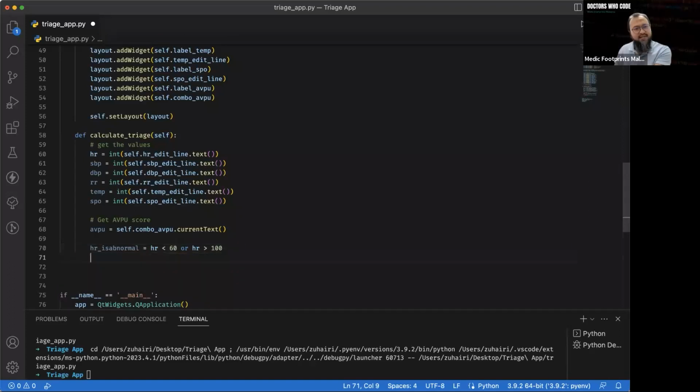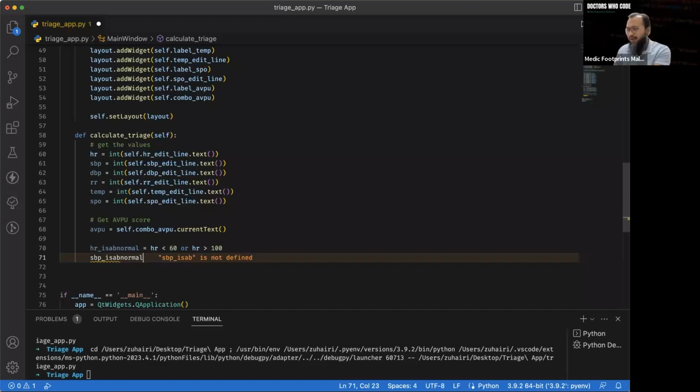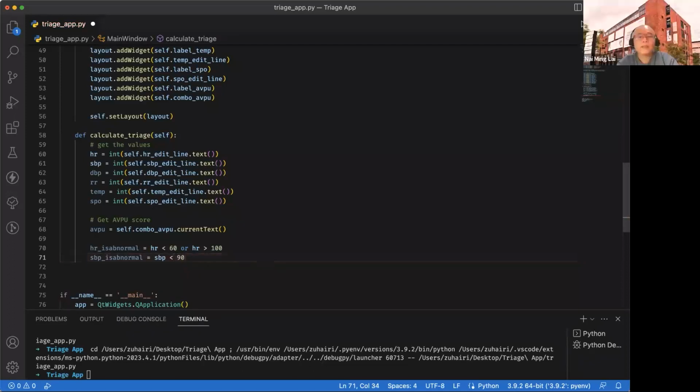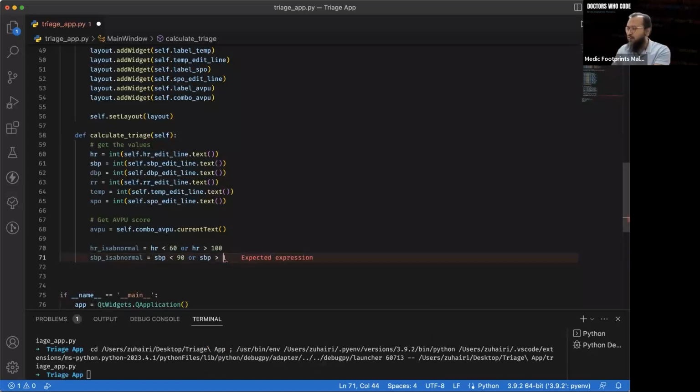That's number one. Secondly, how about SBP? SBP is abnormal when SBP is less than 90, yeah, or SBP more than 140. Very classical way to describe.